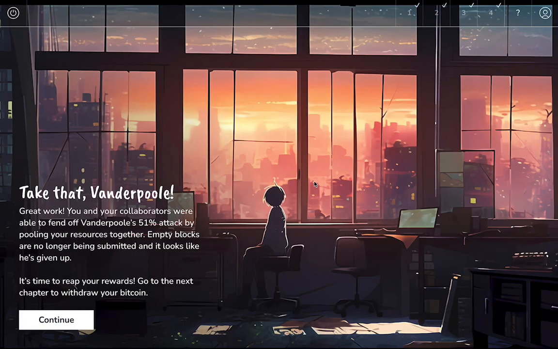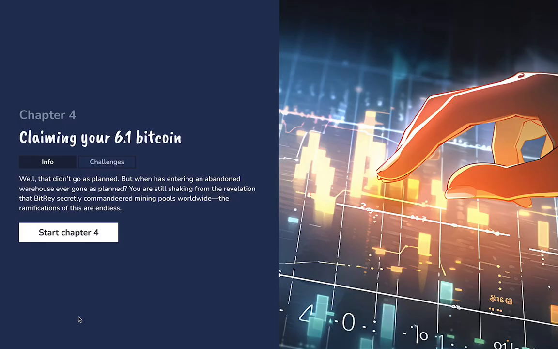Then we have another lesson content, and then we've basically done it. So now this becomes a bit more of a reflective scene. We're still in this warehouse here, working at this computer, and we're looking out, the sun's going down, and it feels like the situation has calmed down, the battle is over. Then afterwards we need to claim the Bitcoin that we won during the mining challenge.